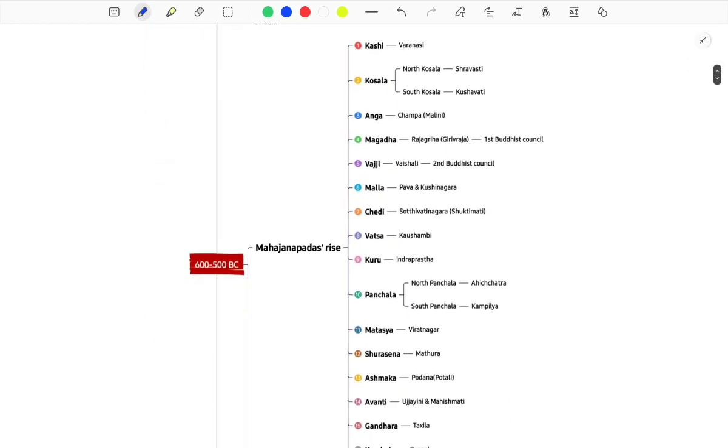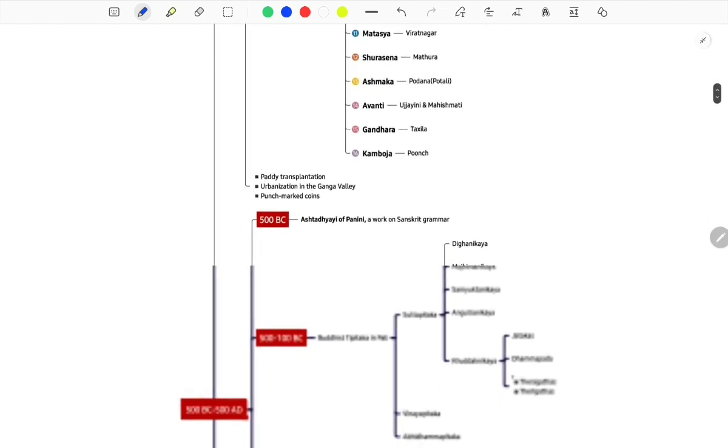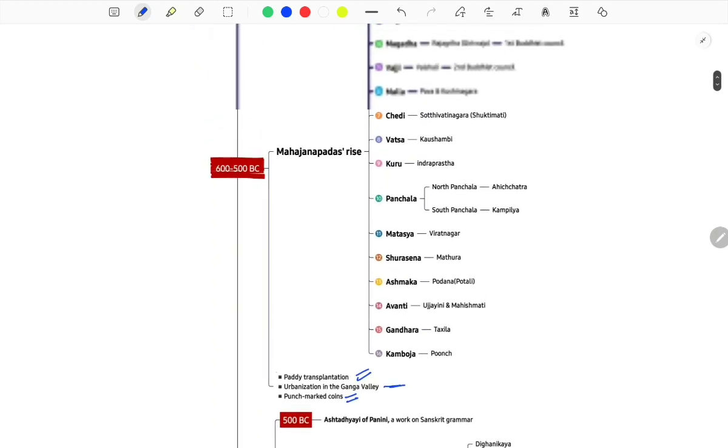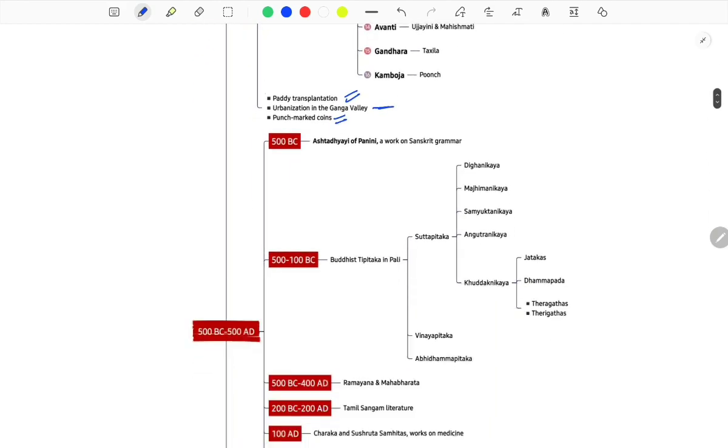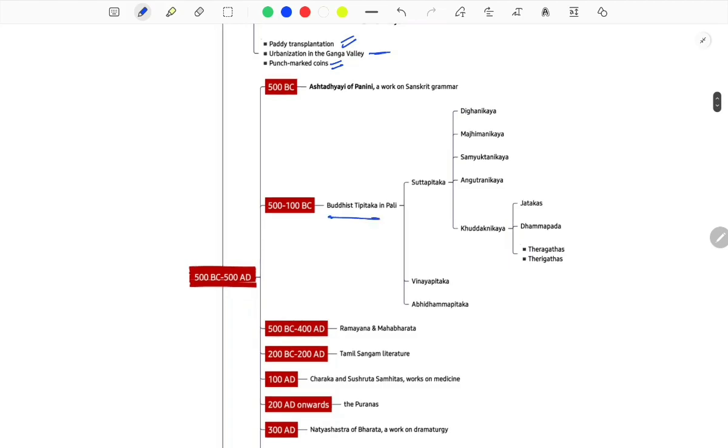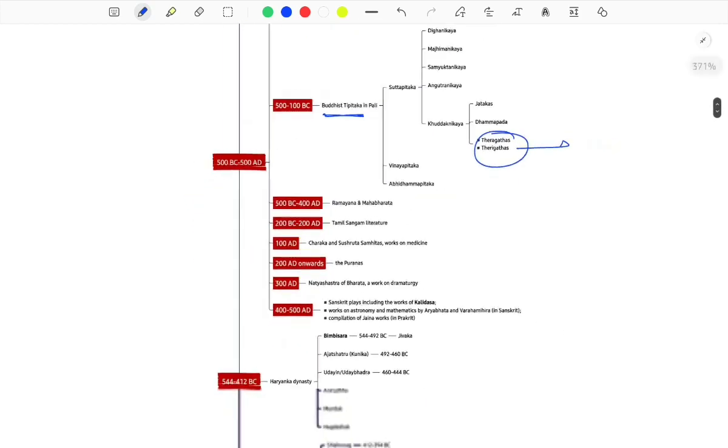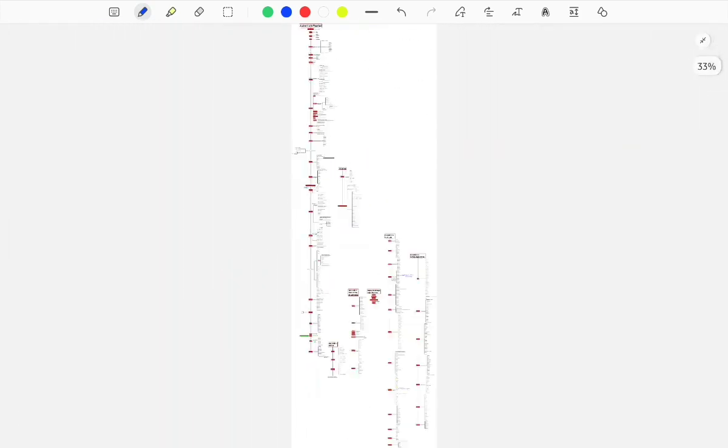Okay, the great 16 Mahajanpadas and their capitals. Then you have urbanization in the Ganga Valley, punch-marked coins. Paddy transplantation is happening around this period, 600 to 500 BC. Then this Buddhist age of the Pitakas, Therigatha, monks, everything. I tried to incorporate as many things as possible in a single timeline, which somewhere looks like this.